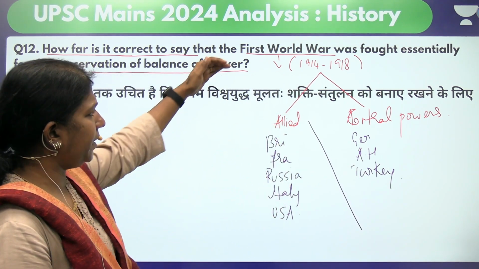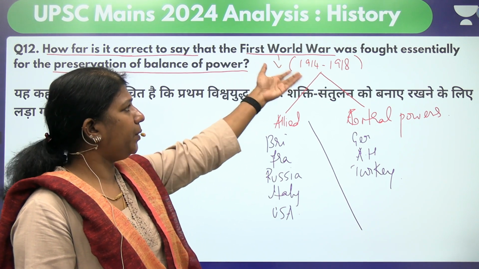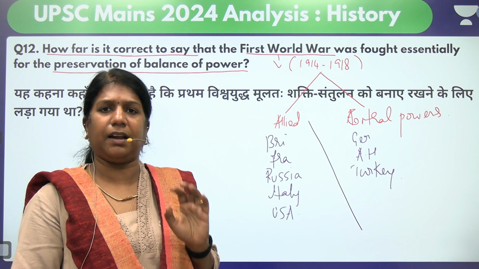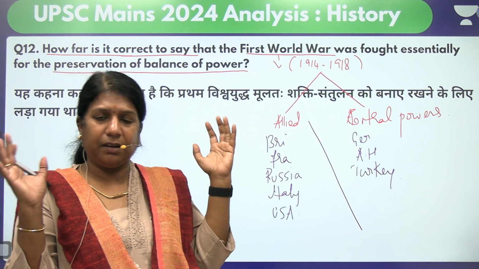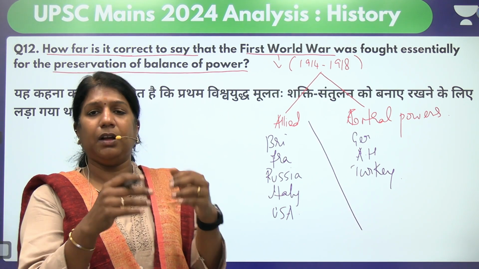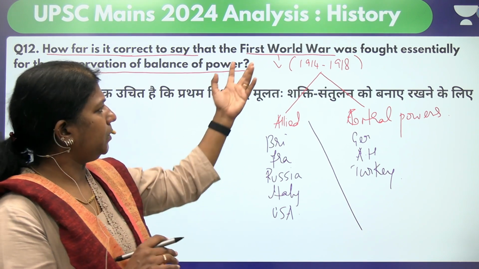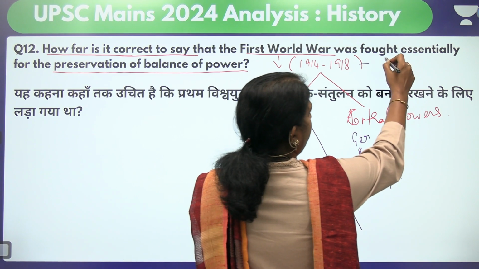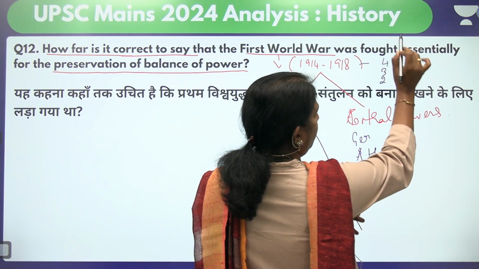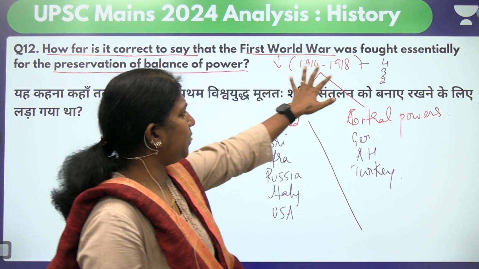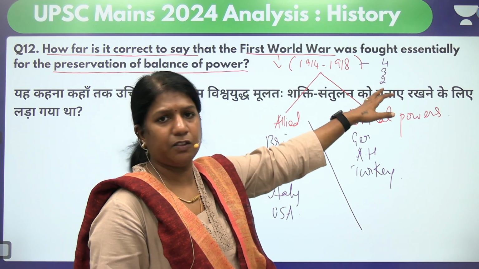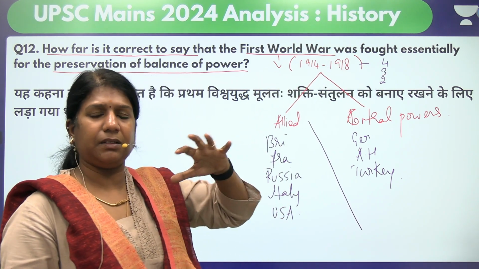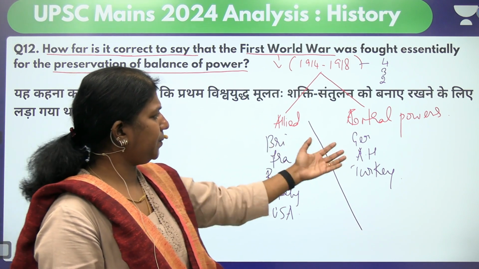Now look at the question. Given the introduction of the First World War, why do we call it the First World War? Because all the countries of the world either directly or indirectly participated in the war, and the entire resources of the world were used in the war. So it's also called a total war. The war was fought for 4 long years. I always tell a trick to students. It was fought for 4 years, 3 months, 2 weeks. So 4-3-2, it's easy to remember. So give an idea about the introduction of the war, and the theatre of war was Europe. And these were the major powers.